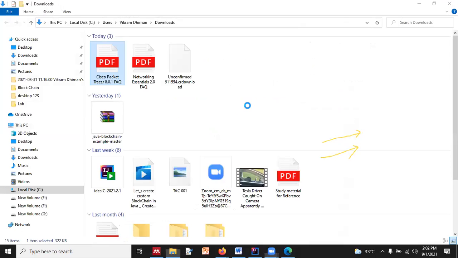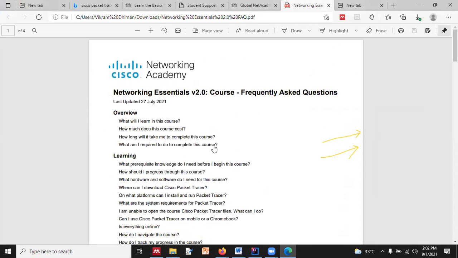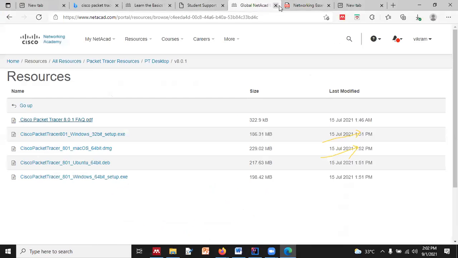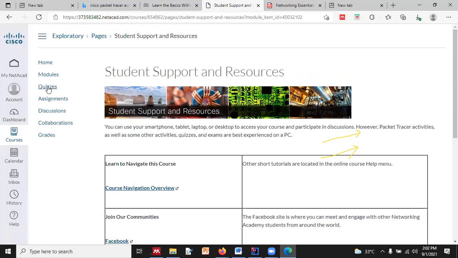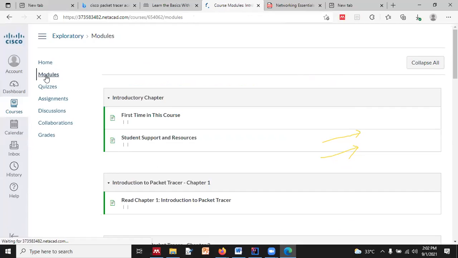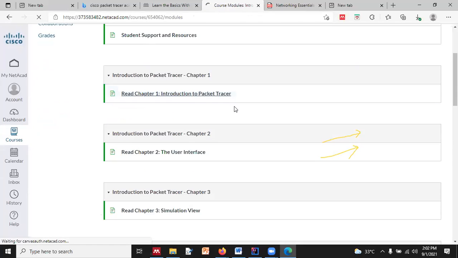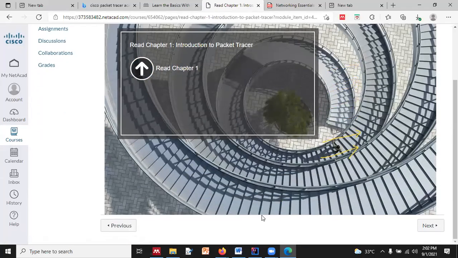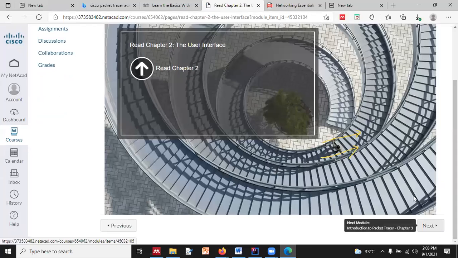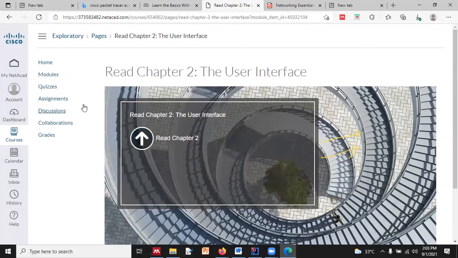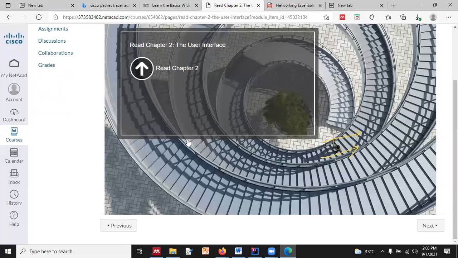Just hold on. These are the two manuals that you will find, or frequently asked questions. If you have any doubt, you can check from here. This is what we have in resources and modules. The main part is the modules that we are going to cover one by one. This is your chapter 1 introduction. Later on, on your desktop or laptop, you can simply go through this by clicking over there.